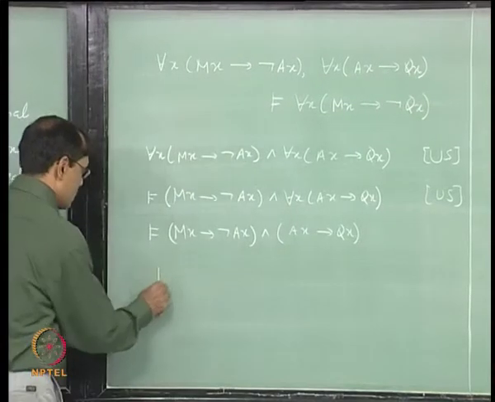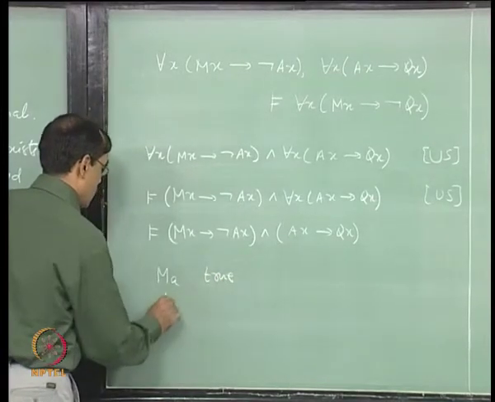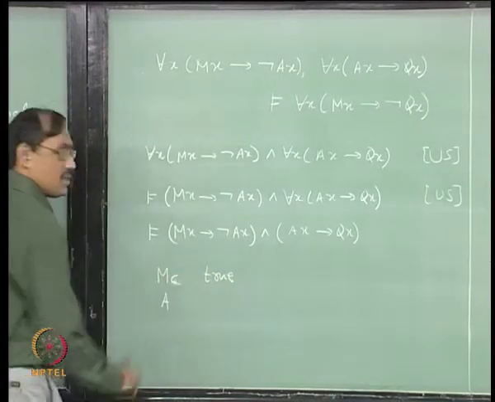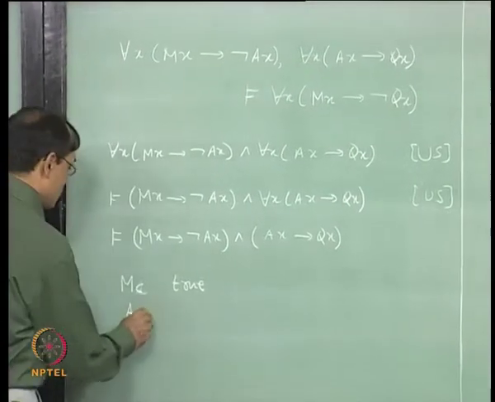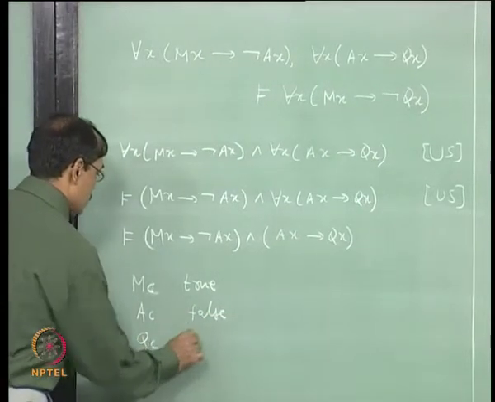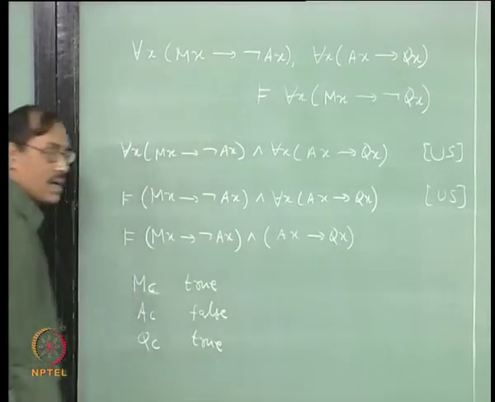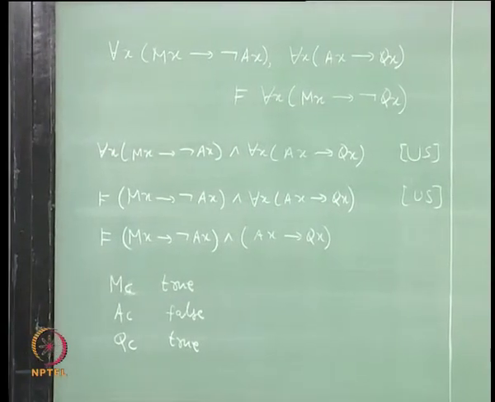Is that okay? So, now how to declare all those things? See, this requires M A to be true. Let us write C instead of A, it will be easy to speak now. So, A C will be false and Q C should be true, this is what I want, at least one element should be there for which this happens.